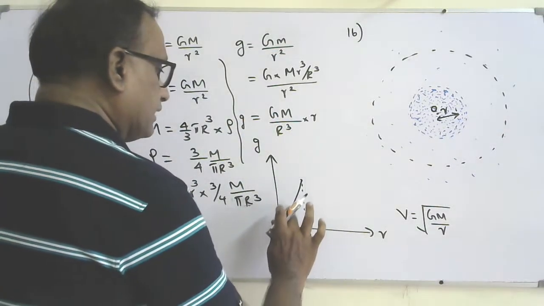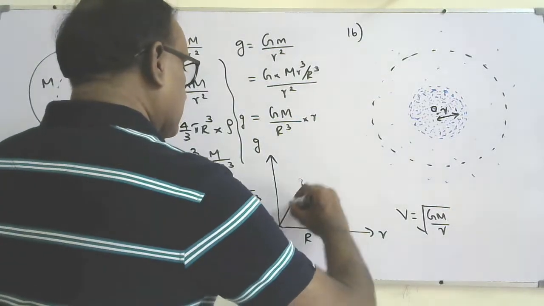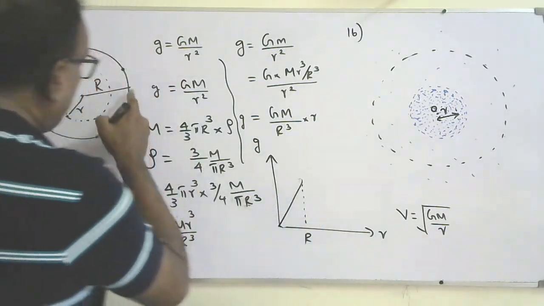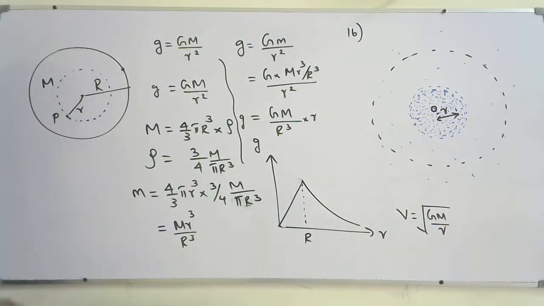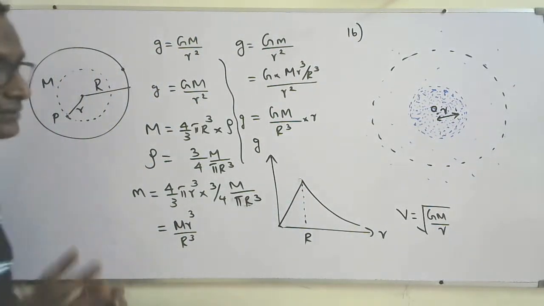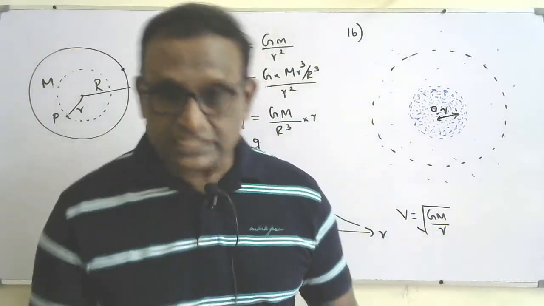So the gradient is a straight line. Then it will decrease from the outside, it will decrease exponentially. That's a graph for that. Okay, so some type of idea we are going to use in this question also.